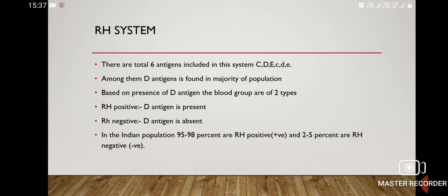Among them, capital D antigen is found in the majority of the population. Based on the presence of D antigen, the blood groups are of two types: RH positive, meaning D antigen is present, and RH negative, meaning D antigen is absent. In the Indian population, 95 to 98% are RH positive, while 2 to 5% are RH negative.